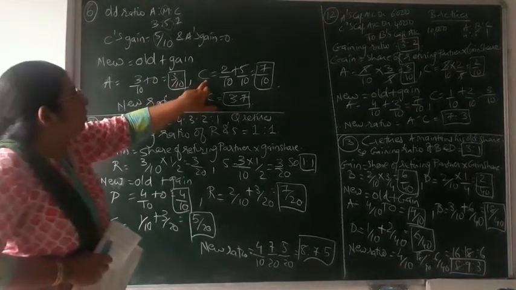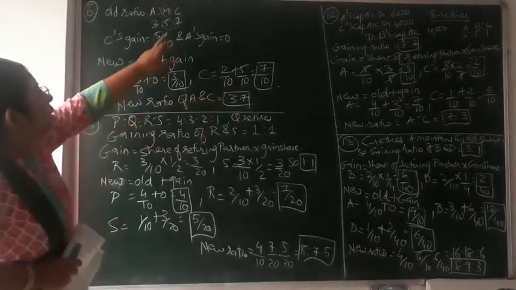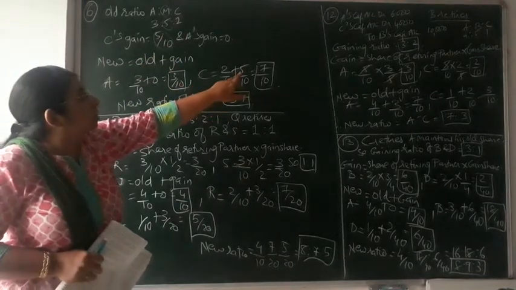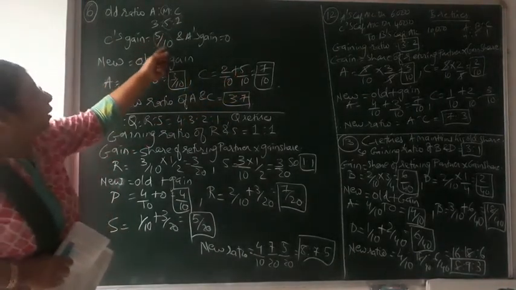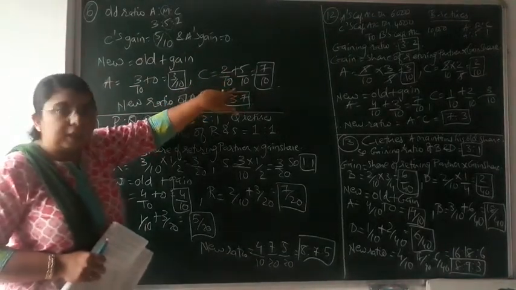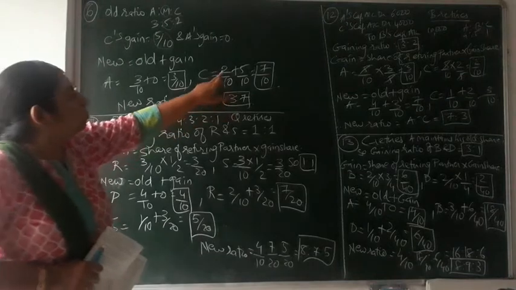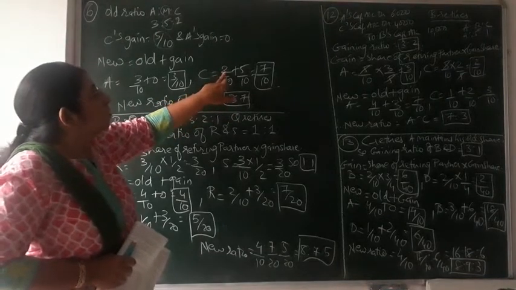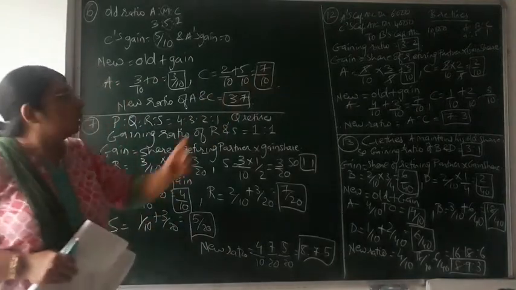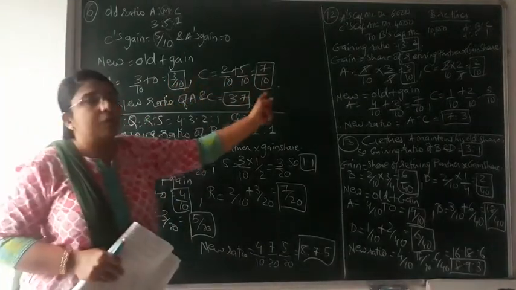In case of C, what is the old share of C? You can see over here 2. So 2/10 plus his gain, that is the entire share of M, 5/10. So 2/10 plus 5/10. Denominators are the same, so no need to apply the LCM. Directly adding the numerators, 2 plus 5 is equal to 7. So 7/10. So 3/10 and 7/10.